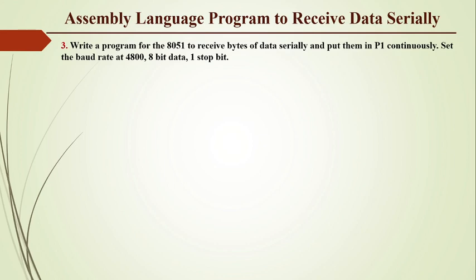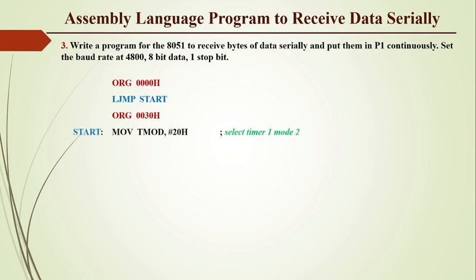So here is the example. Write a program for the 8051 to receive bytes of data serially and put them in P1 continuously. That means we have to receive data and send that data to port 1 continuously. We have to do this with the baud rate 4800, and we have to use mode 1, that is 8-bit UART, where 8-bit data and 1 stop bit are used. This is the initial location, and our actual program will be initiated at the memory location 0030H.